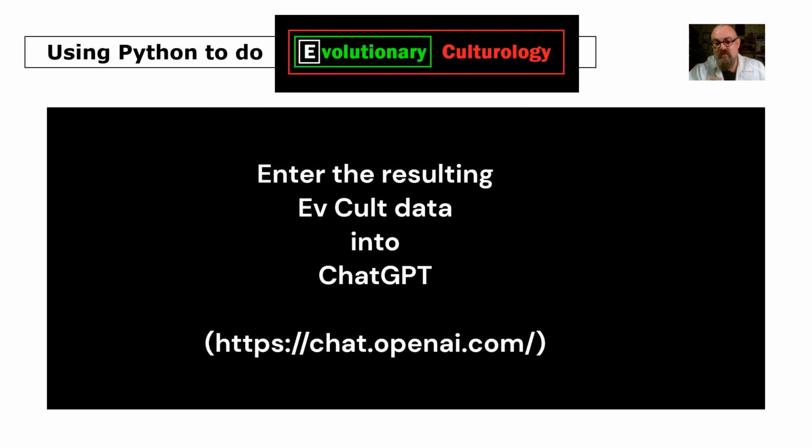So yes, in the next lesson we'll enter that resulting data into ChatGPT, and marvelous things will happen thanks to EvCult. And so that's how we use Python in this stage of the process to do EvCult analysis.